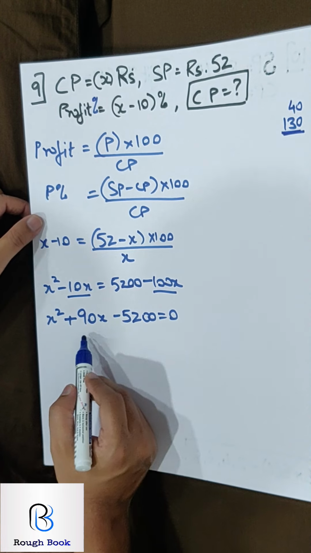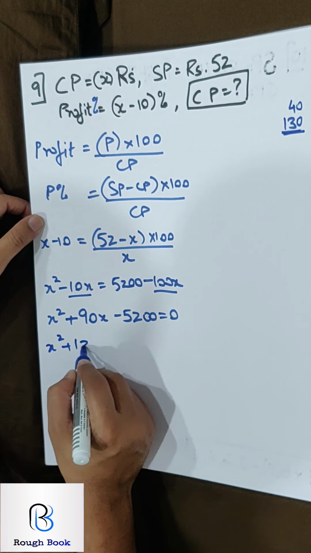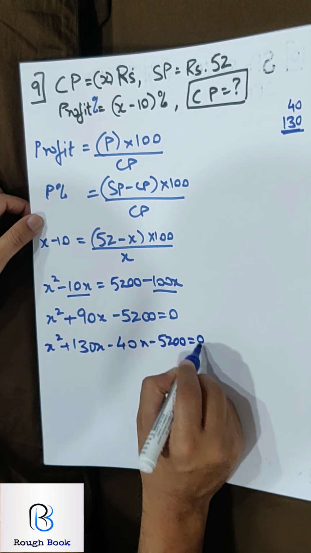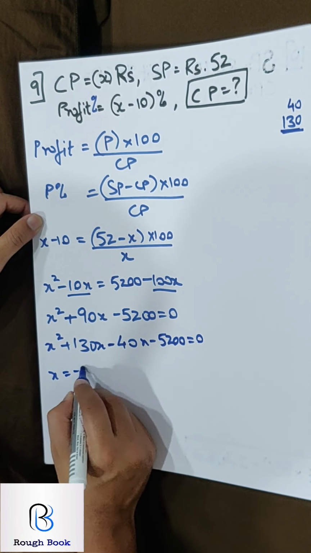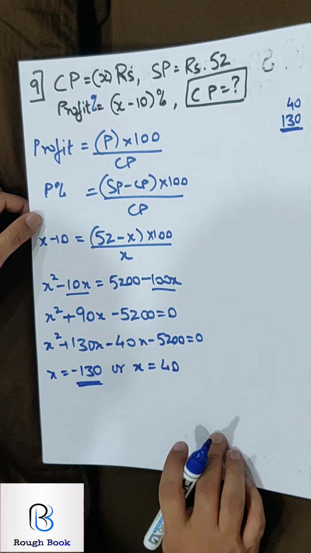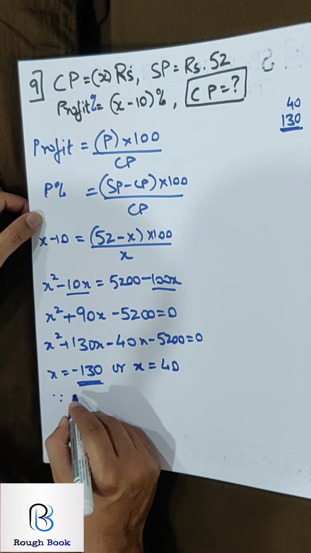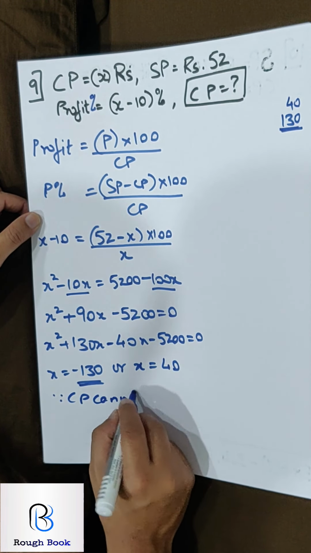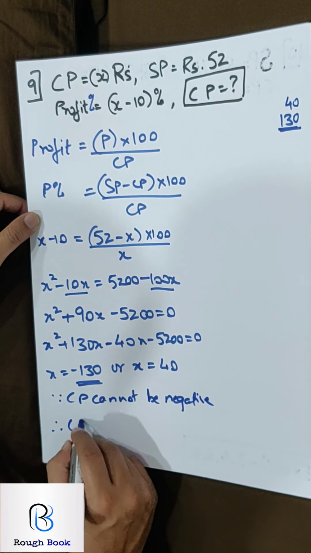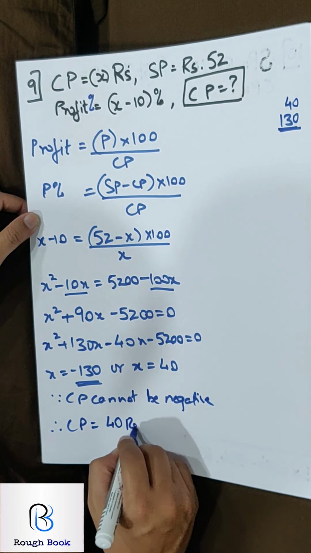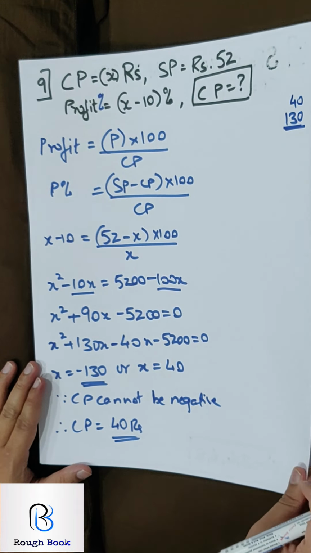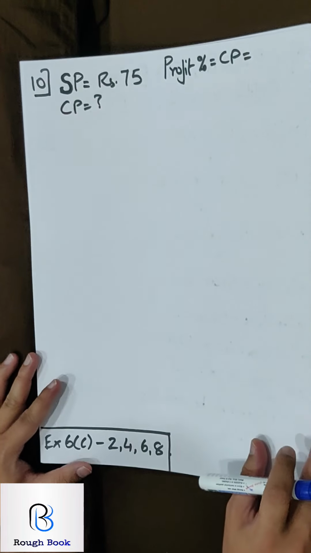Does this help me? 100% it helps me. 130x minus 40x, 5200, 0. So x is minus 130 or x is 40. Percent cannot be negative or CP cannot be negative. Since CP cannot be negative and therefore CP is equal to 40 rupees. Your question is find the CP, we found it. Is it simple? Come on, last sum number 10.